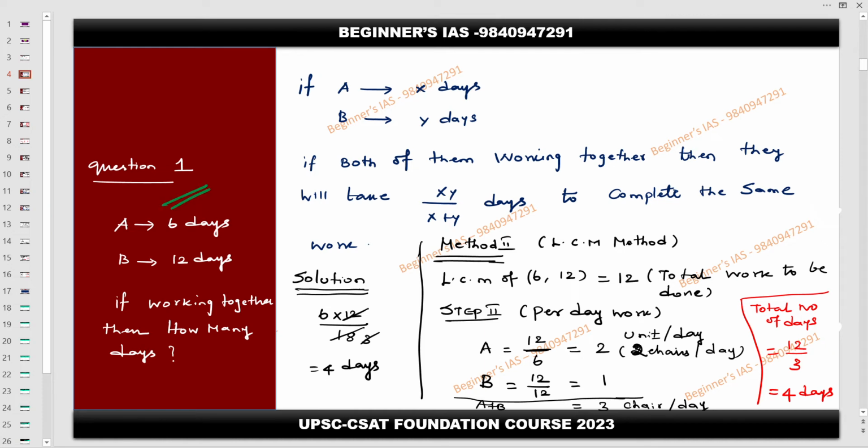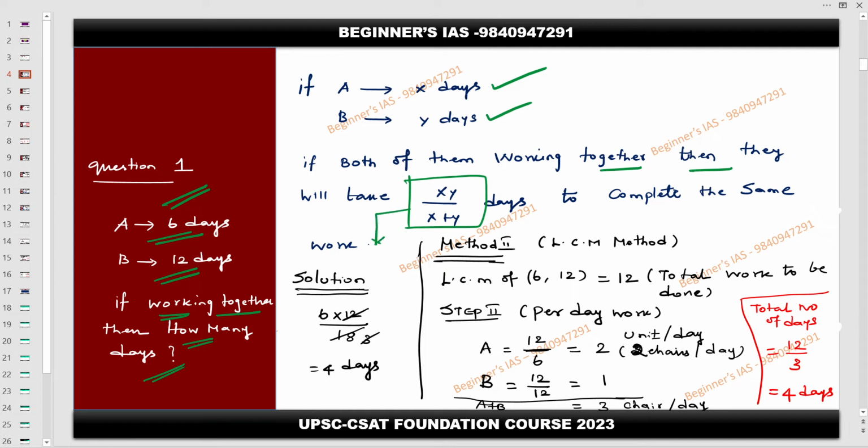So what is the question here? They will give you a question. If A can do a piece of job in 6 days, B can do the same job in 12 days, and they are working together, that is the question. This is type number one. If they are working together, how many days will they take to complete that piece of job? The concept here is, if A takes X days and B takes Y days, and both are working together, then they will take XY by X plus Y days to complete that work. In this method you can do it.